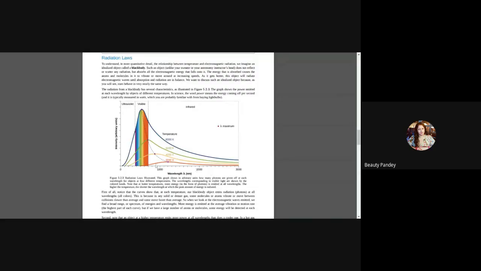So this is our graph. This is a graph of intensity versus wavelength. You see on the x-axis it's wavelength and on the y-axis it's intensity.